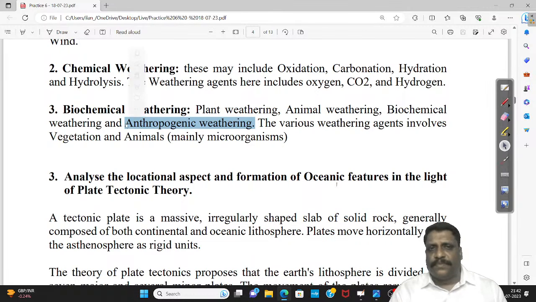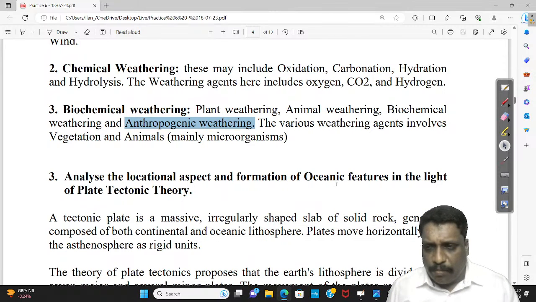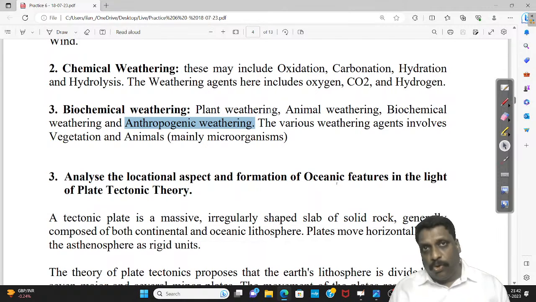Nowadays, one very important or alarming level of impact we have on nature is anthropogenic weathering. Normally nature will take millions of years to denude a mountain.